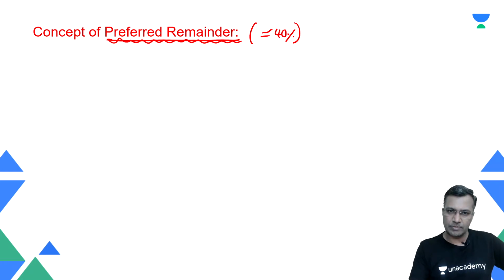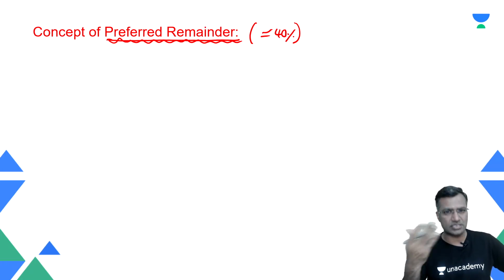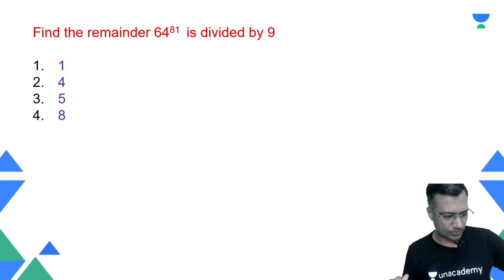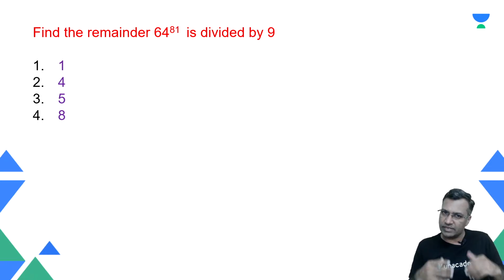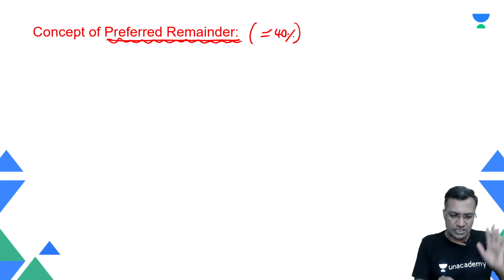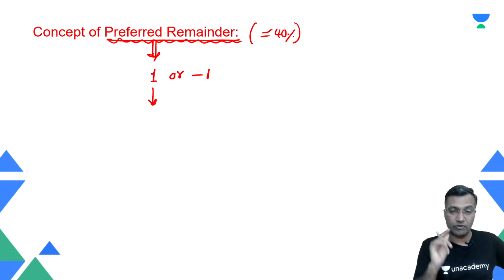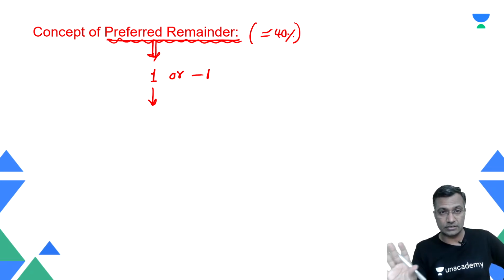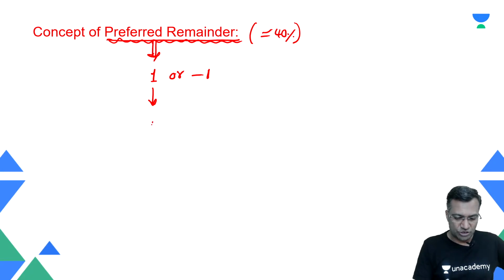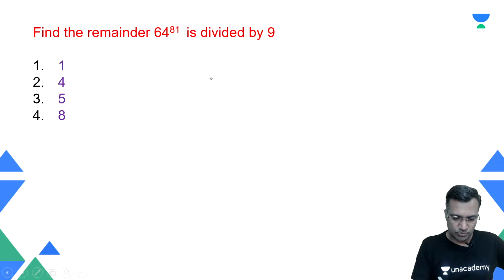What does it mean to us? Let me illustrate this using examples, because that's a lot easier. It's a very simple topic, so I will straight away start with the example. Preferred remainders: let me mention what our preferred remainder is. Just remember, the preferred remainder is 1 or minus 1. You may wonder, why 1? 1 is preferred as a remainder, not as a divisor or the number, it's as a remainder. Why 1 is preferred is that 1 raised to power anything is 1. That's a beautiful thing. Why is minus 1 preferred? Minus 1 is preferred for a simple reason.